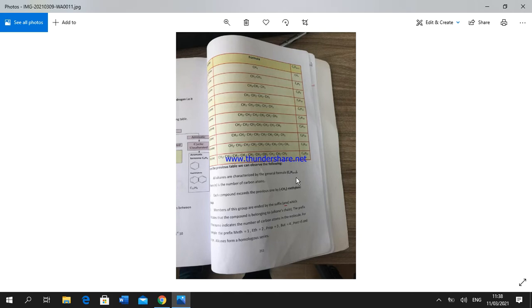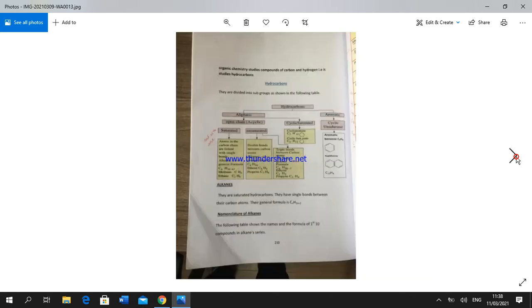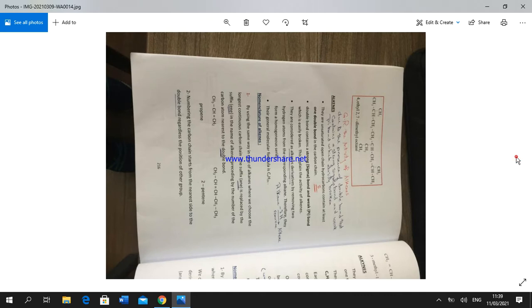Members of this group end with the suffix -ane, as we see: methane, ethane, propane, butane, and so on. And this group of alkanes forms a homologous series.